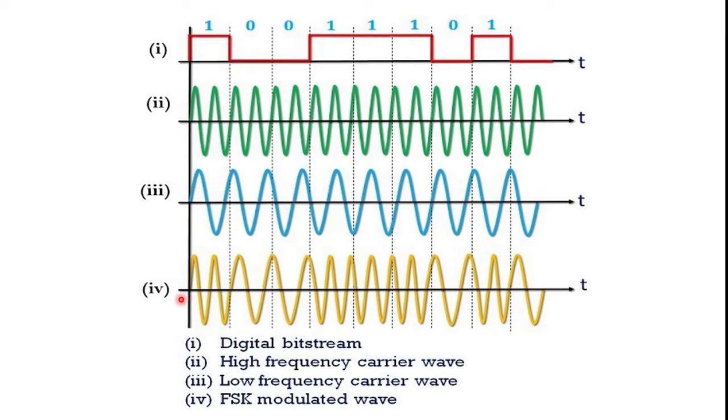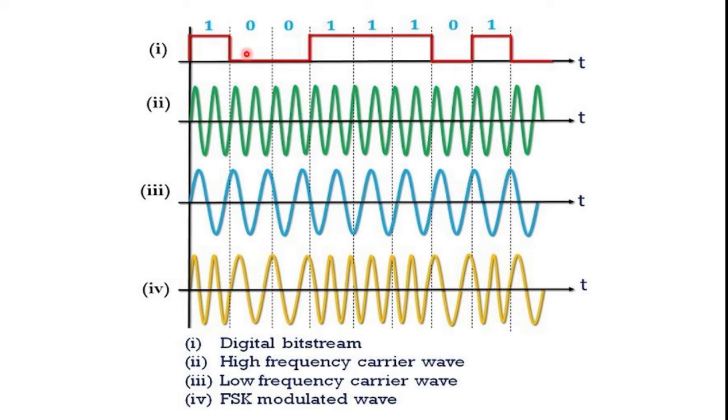The simplest form of FSK is binary frequency shift keying, BFSK.